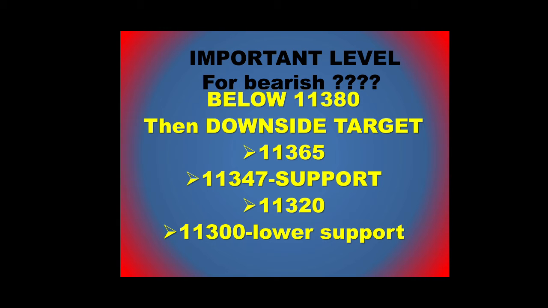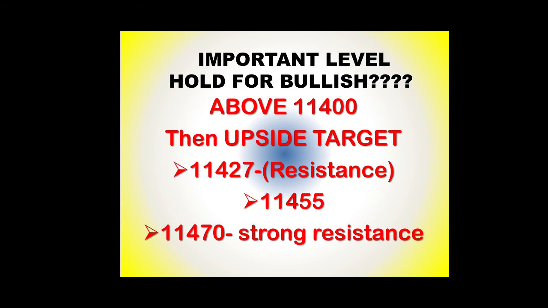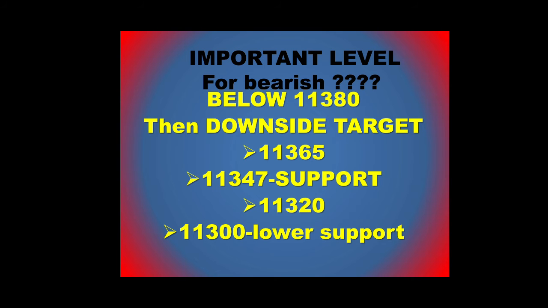And for bearish it is 11,318 as I mentioned here, and the downside target will be 11,365, and the next target will be 11,347, and you have some support, and the next target will be 11,320 and 11,300, having the strong support at the lower range, right? So here you can see a bounce back from any level, like around 11,365 and something like 11,345 and 11,320 and 11,300. So here the 4 levels are important for a chance to bounce back from these levels.